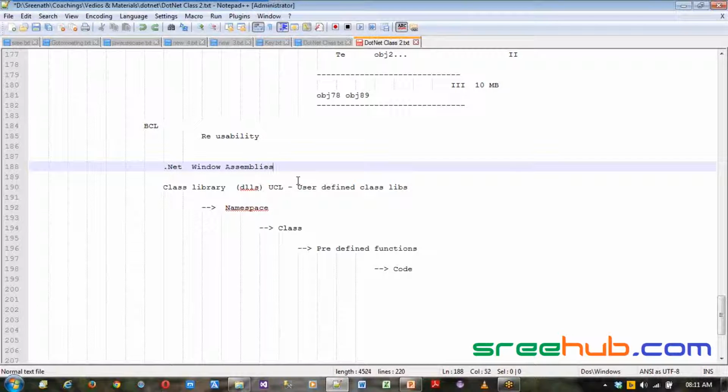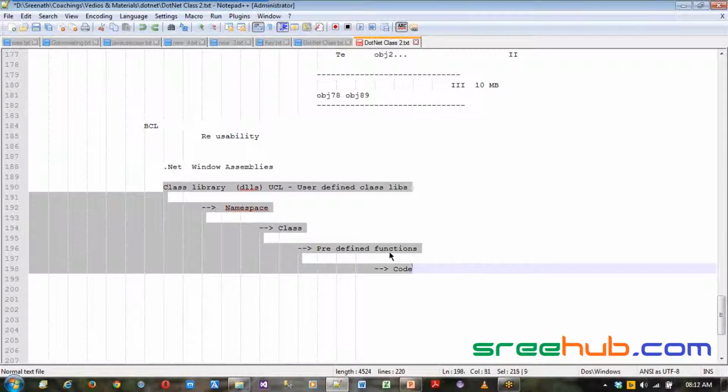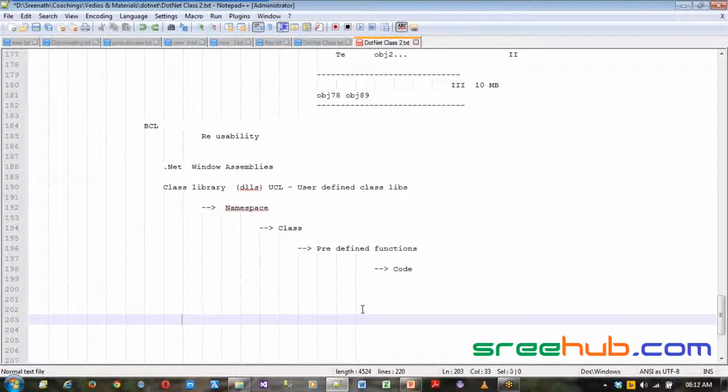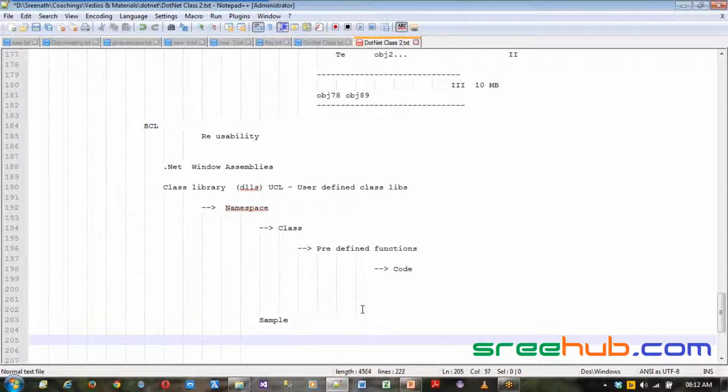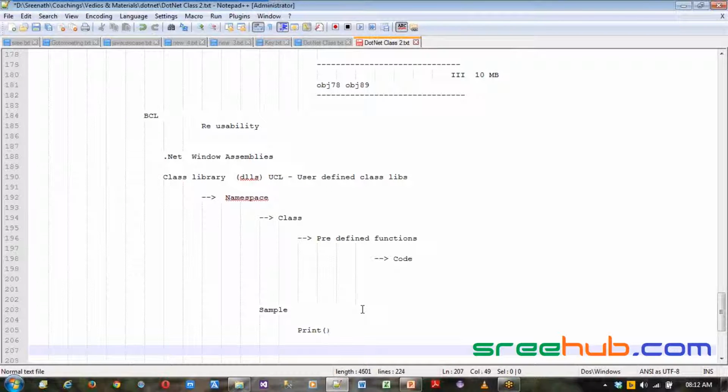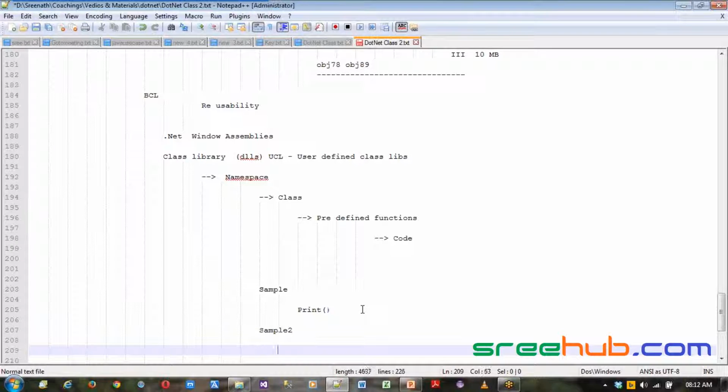Windows assemblies. Now, as we have different hierarchies, this will actually clear out ambiguity. Let's say you have two different classes with the same method name. Just take an example: you have a sample class, and in it you have, let's say, a print method, and we have one more class, Sample2, where you have the same method again.